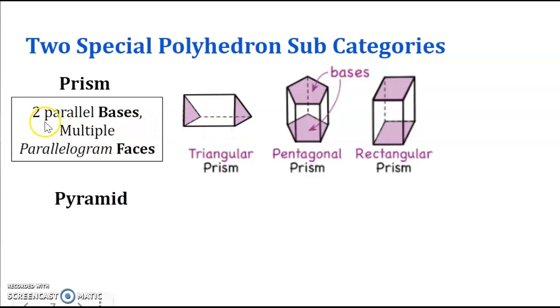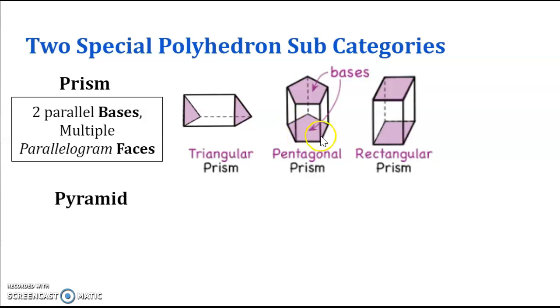And we always have two parallel bases and multiple parallelogram faces. Okay, so those purple ones are the bases, purple shapes in this case. And notice how the two parallel faces determine the name of the prism. In this case, the base had the shape of a triangle, so we call that triangular prism.